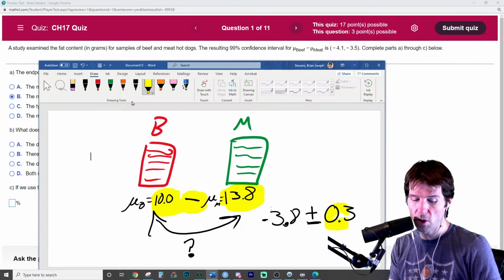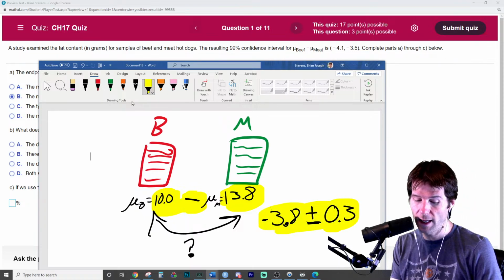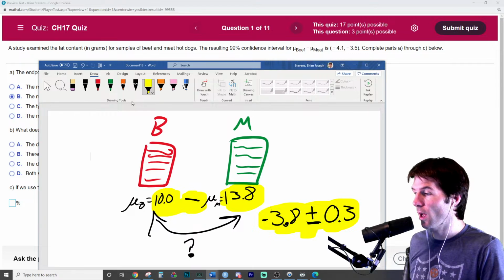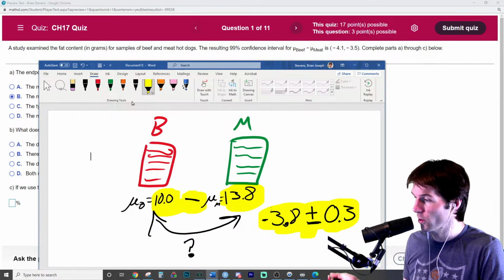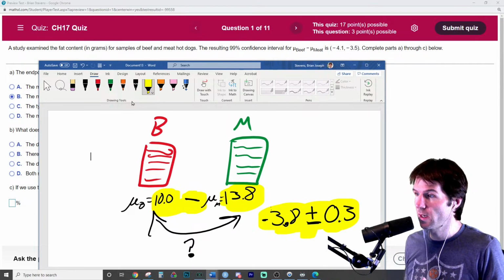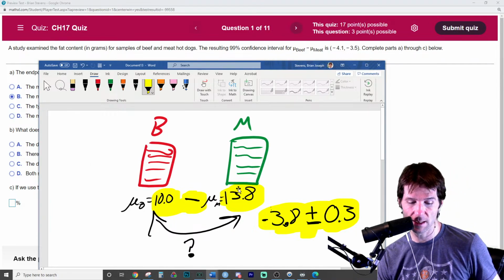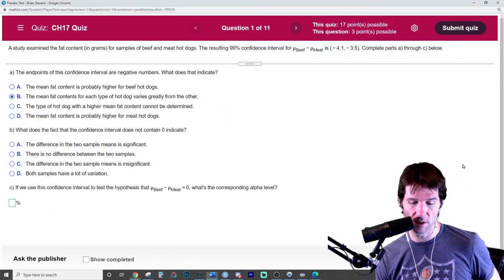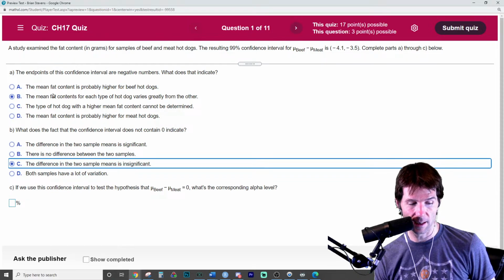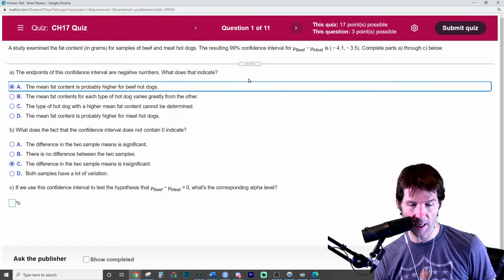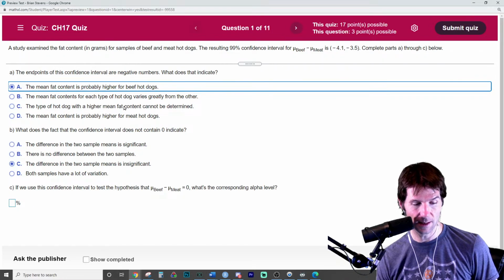And then the margin of error right here, since it's completely negative, we would say that we're pretty confident that the beef hot dogs have more. And your interval is completely negative too, which is an indication that we believe the meat hot dogs have more fat content. The second mean being bigger as far as we can expect. I am clicking in here and it's selecting answers. The mean fat is probably higher for the meat.